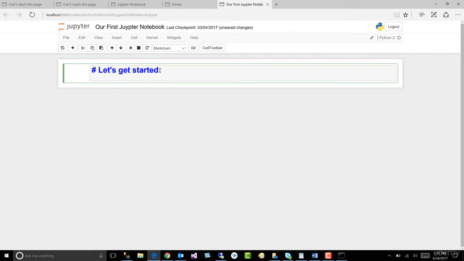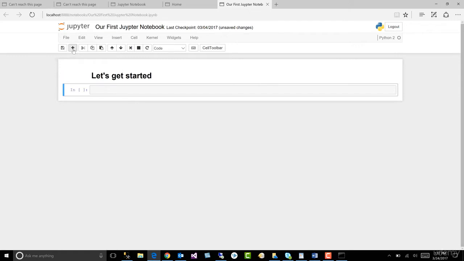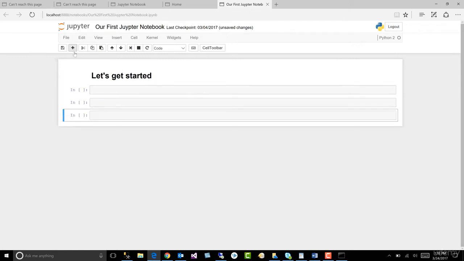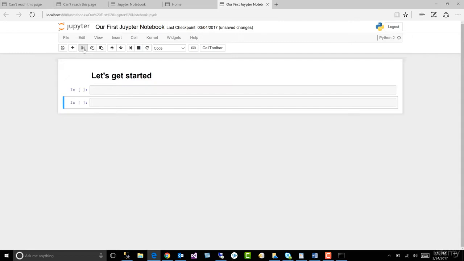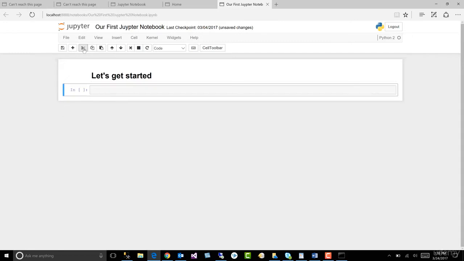Let's get started. Every time we want to execute a cell, we hit the Control button and the Enter button. And now that's run successfully. All right, now if we want to come up here and run some code, we go to the next cell. This adds a cell. And when we're highlighted here, if we don't want the cell, we just delete it. We cut it. The scissors gets rid of it.